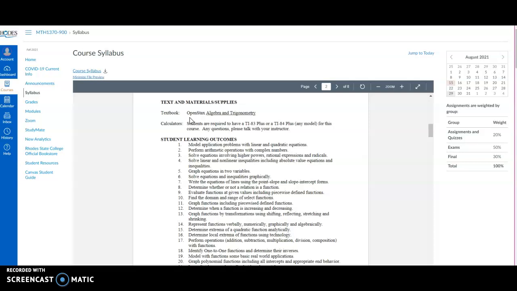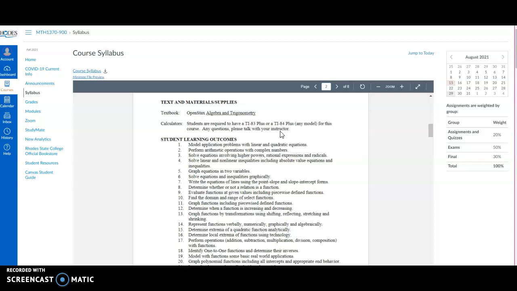However, you may prefer to have a hard copy, and if I was in your shoes, I'd prefer a hard copy just to be able to kind of flip through and look at pages, and that's available through Amazon and other sources also. Besides that book, our online homework will be through MyOpenMath. Okay, that's another free online math homework system, and it's going to be embedded in Canvas. So Canvas will be the only site that you have to go to. Other than that, the other supply that you need for the course is a TI 83 or 84.